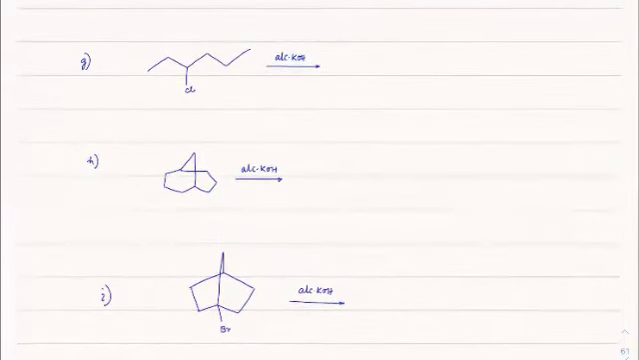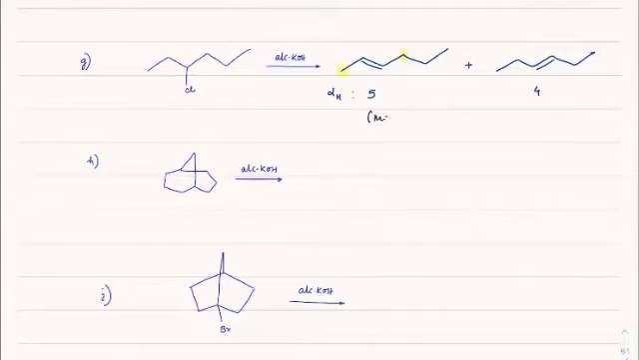Check G. What products will we get for G? We'll get this as a double bond, and I can get this as a double bond. So which will be major? Look, count the alpha hydrogens. 2 plus 3, I'll get this as 5. Here, if you check, alpha, you are getting only 4. So which one will be major? This one will be major.